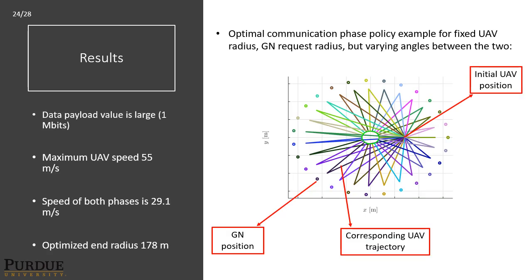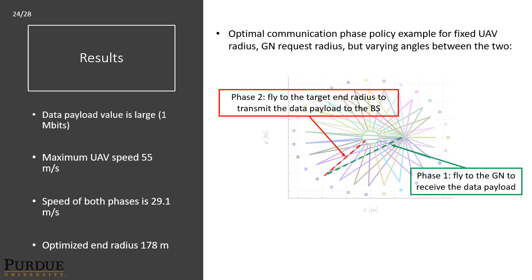For the optimal communication phase policy, we have an example here for a fixed UAV radius and ground node request radius, but varying angles between the two. As you can see, the initial UAV position and ground node position and the corresponding UAV trajectory. What's interesting is that in phase 1, we fly to the ground node to receive the data payload, and in phase 2, fly from this next point to the end radius RUB to transmit the data payload to the base station. The optimized end radius for all of these different angles is actually the same at 178 meters, and the speed of both phases for all of these different states is 29.1 meters per second, although the maximum speed is 55 meters per second on the UAV.